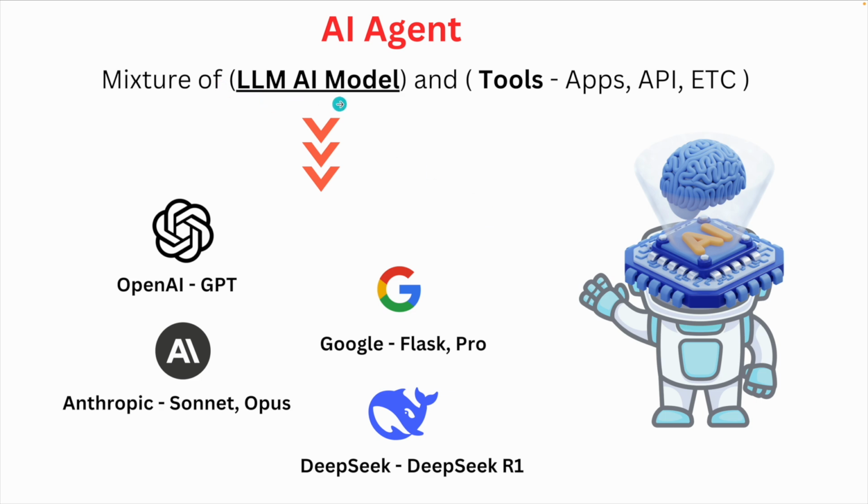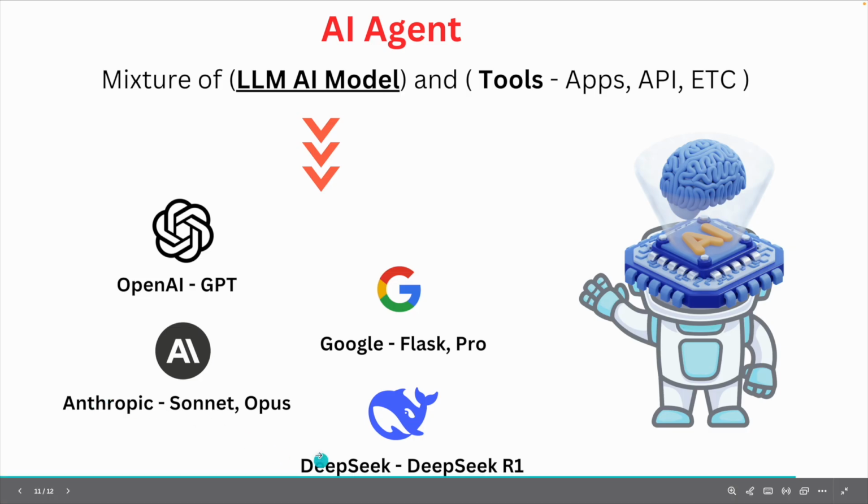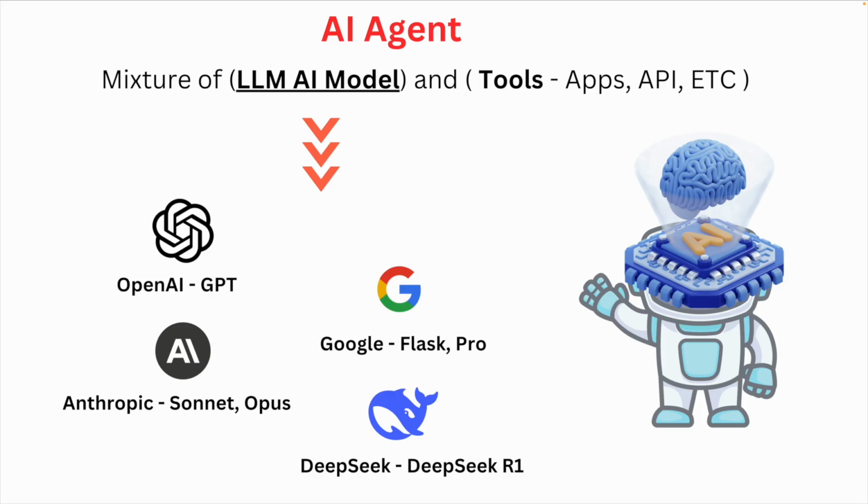Now what is an LLM? At the very start of the lecture I told you that an LLM AI model is nothing but an AI brain. There are various big companies like OpenAI, Google, Anthropic, DeepSeek, even X, and plenty of others. What they do is create an AI brain, an artificial brain.